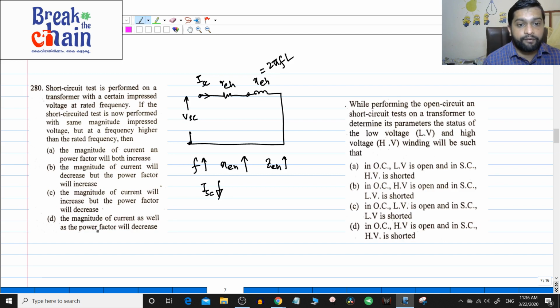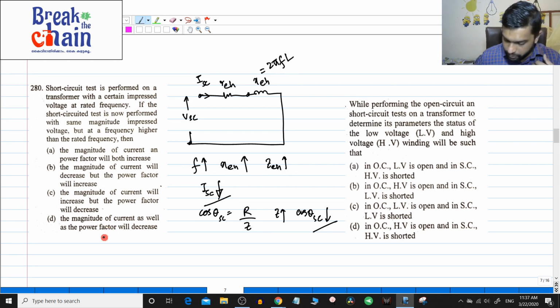Now, next we have to see power factor. You know that power factor is cos theta, which will be how much? Adjacent side by hypotenuse, right? So, R by Z. When Z increases and R is constant, cos theta will decrease. So both are decreasing, I is decreasing and cos theta is decreasing. So both the magnitude of the current as well as the power factor will decrease in this. So, the answer will be D.